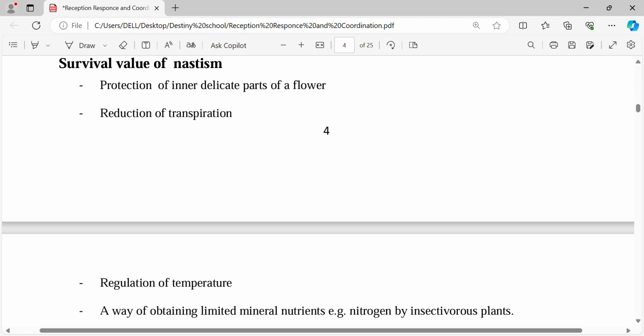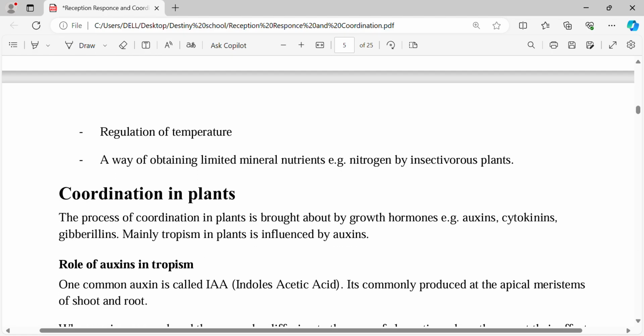Regulation of temperature. Yes, they're also able to regulate temperature. For example, the sunflower, that is nyctinasty. When it is too hot, the sunflower will droop and avoid a lot of heat. And also a way of obtaining limited mineral nutrients, e.g. nitrogen, by insectivorous plants. I believe that is self-explanatory because I've explained it.